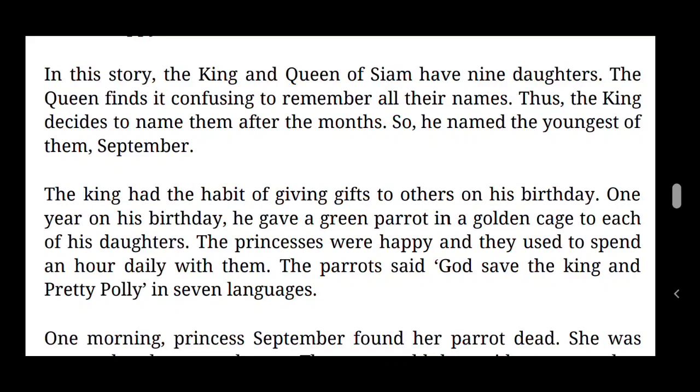On one birthday, he gave a parrot in a golden cage to all his daughters. The princesses were happy and spent an hour daily with them, and they practiced with so many languages, 7 languages, teaching them to say, God save the king, pretty Polly, in 7 languages.